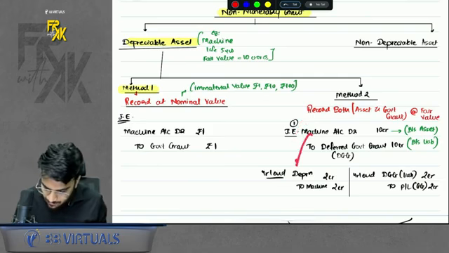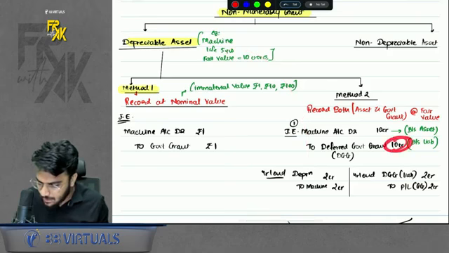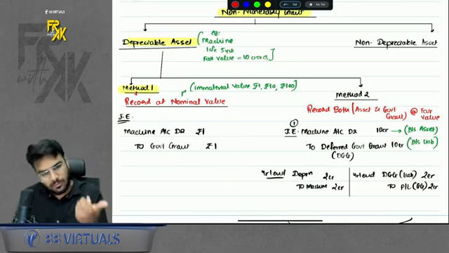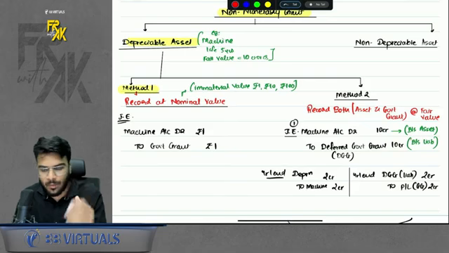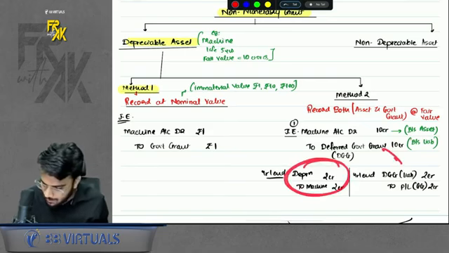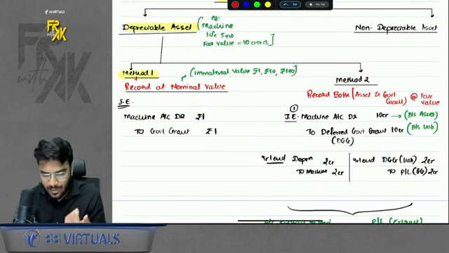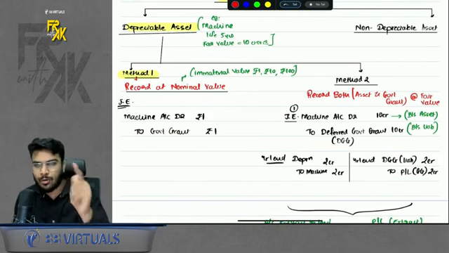Now, this machine will get depreciated over a period of 5 years. And what to do with this DGG? You will transfer it to profit and loss over the period of depreciation, or over the life of the asset. In the same ratio in which you are depreciating, you will transfer DGG to profit and loss. So we have two methods for a depreciable asset: record at nominal value or record at fair value.